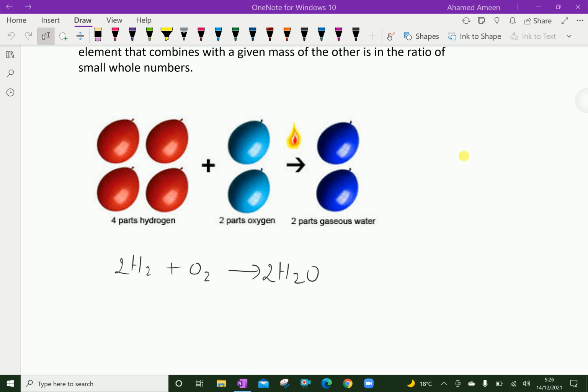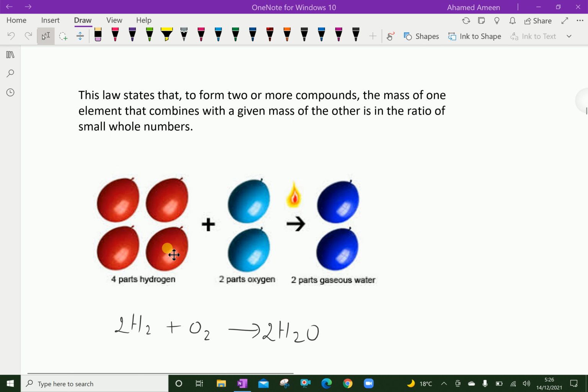Look at this equation. Here on the left hand side, 2 into 2, that is 4 parts of hydrogen and 2 parts of oxygen combine to give 2 parts of gaseous water. That means this law states that to form two or more compounds, the mass of one element that combines with a given mass of the other is in the ratio of small whole numbers.